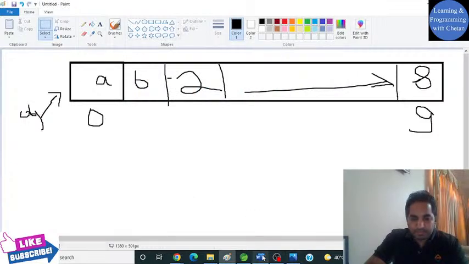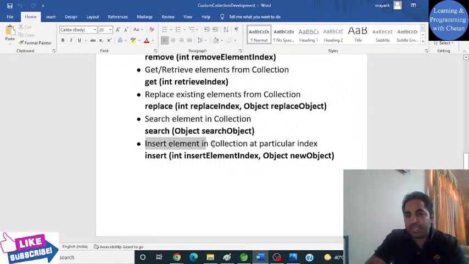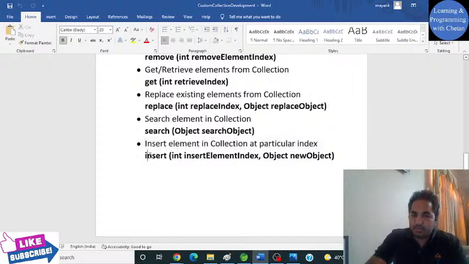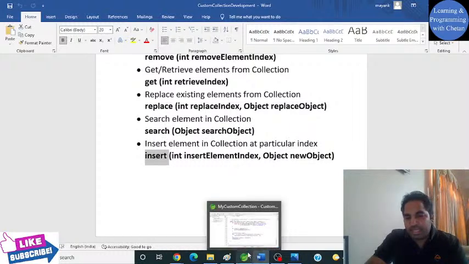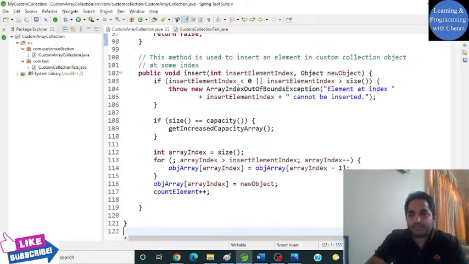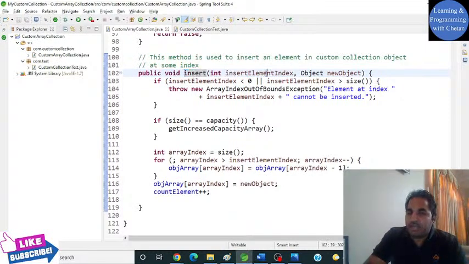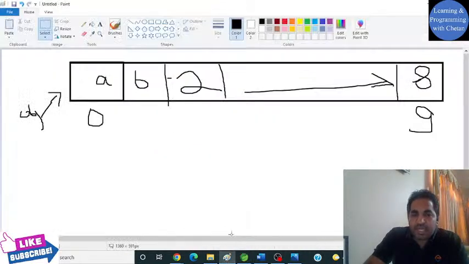So guys, our next operation is inserting an element at any particular index. Any guesses how we can do that? So this is our insert operation. I have created one method with the name insert and we are trying to insert an element at a particular index, and this is the new object I want to insert.